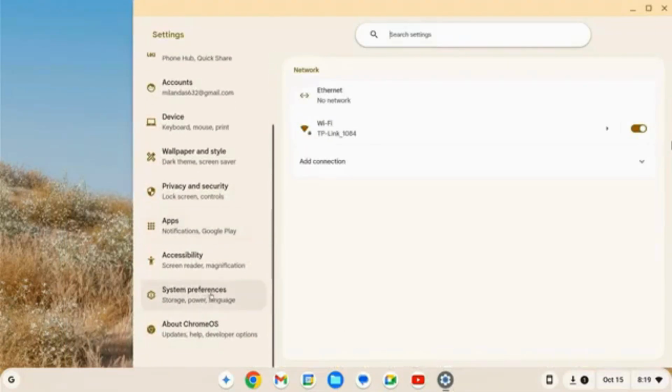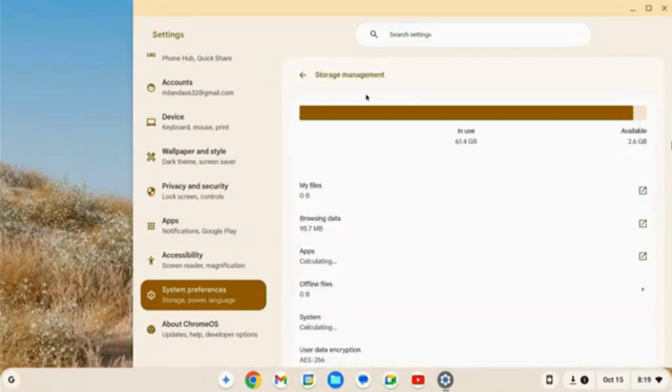Guys, I am using a 64GB USB flash drive, but as you can see, out of 64GB, only 2.6GB of space is available. This is because when we install ChromeOS on a USB drive, it typically creates a partition with a fixed size. By default, it doesn't use all the available space on your drive. To utilize the full available storage on the USB drive, we have to run a simple command in the terminal.